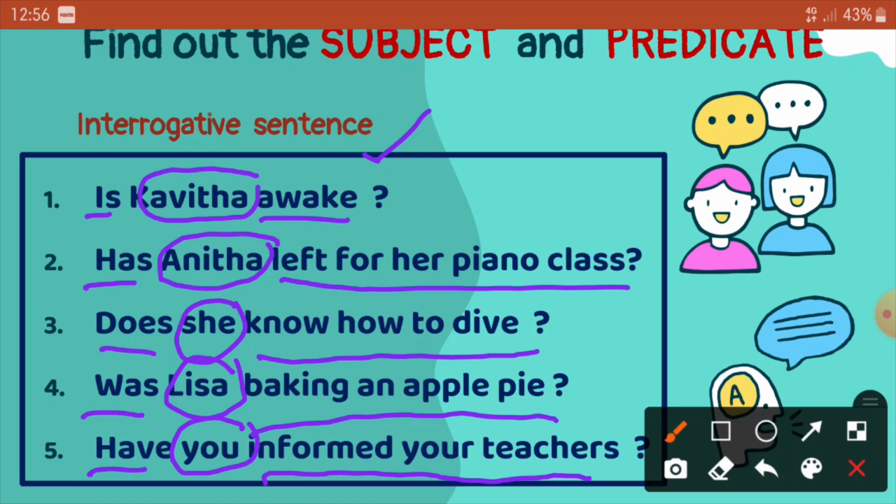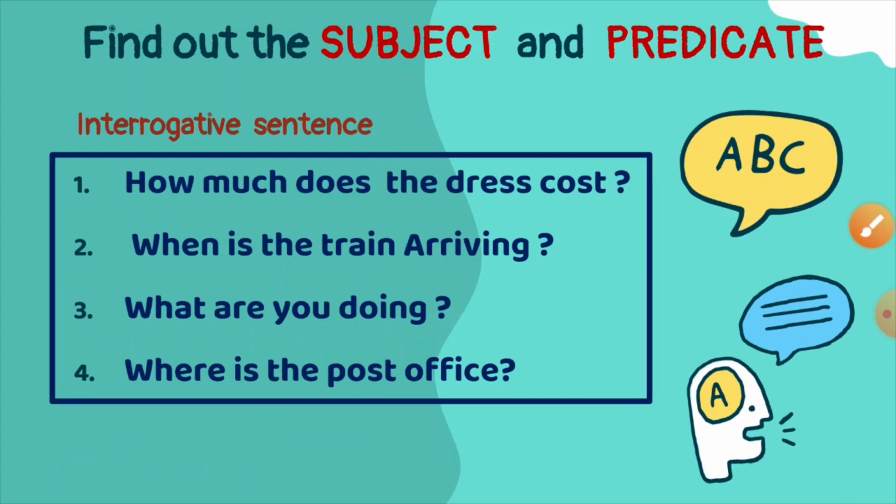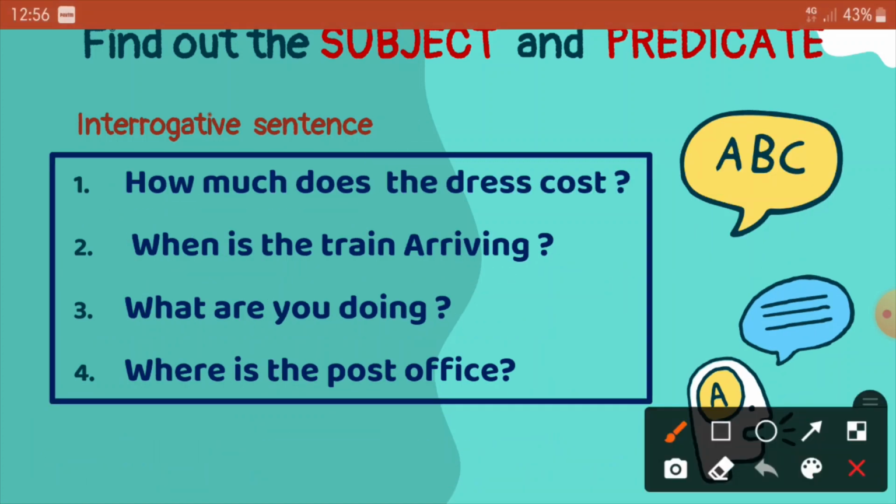Now let us look at some more examples of interrogative sentences. Here these interrogative sentences have interrogation words like how much, when, what, where, right? So how to identify subjects in that? Dear students, if you have identified the subject, the rest of the part is the predicate. So our major target should be to find out the subject.